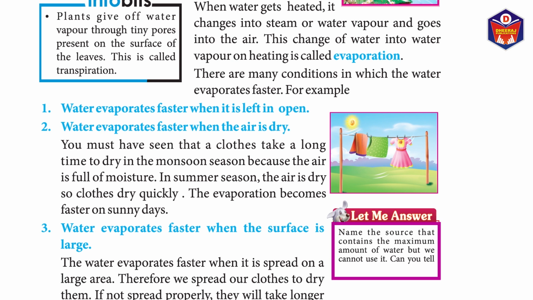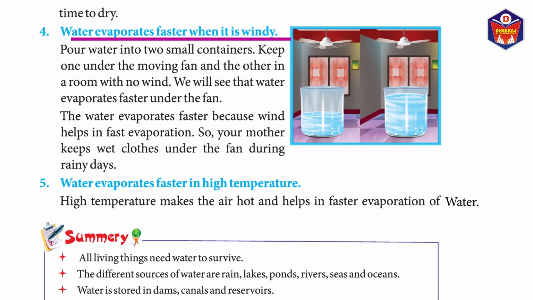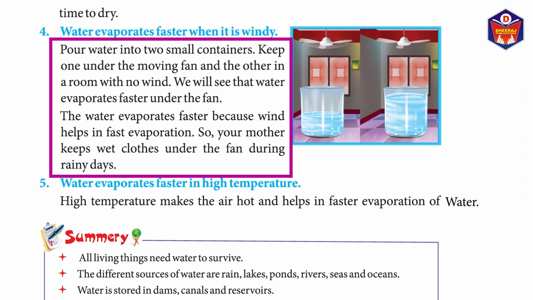Name the source that contains the maximum amount of water but we cannot use it. Can you tell? 4. Water evaporates faster when it is windy. Pour water into 2 small containers. Keep one under the moving fan and the other in a room with no wind. We will see that water evaporates faster under the fan. The water evaporates faster because wind helps in fast evaporation.